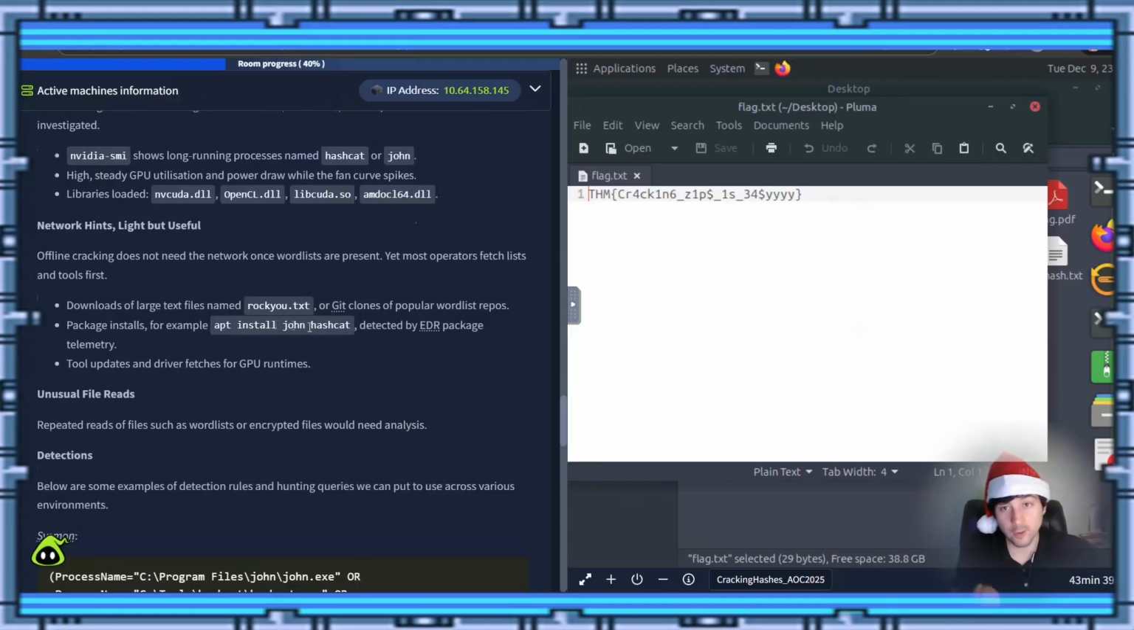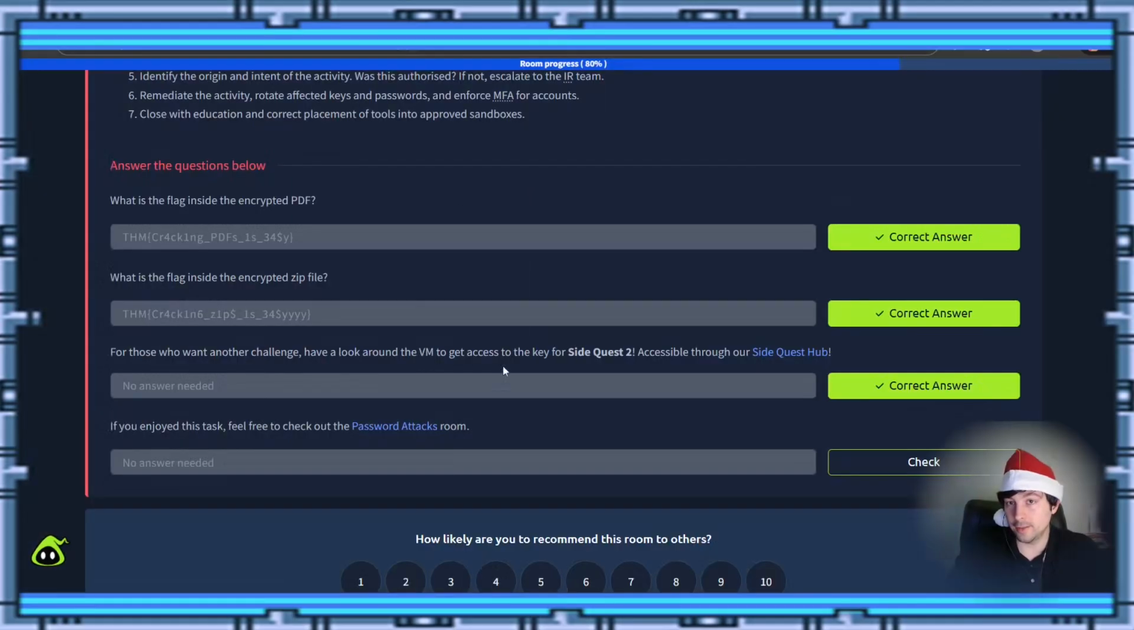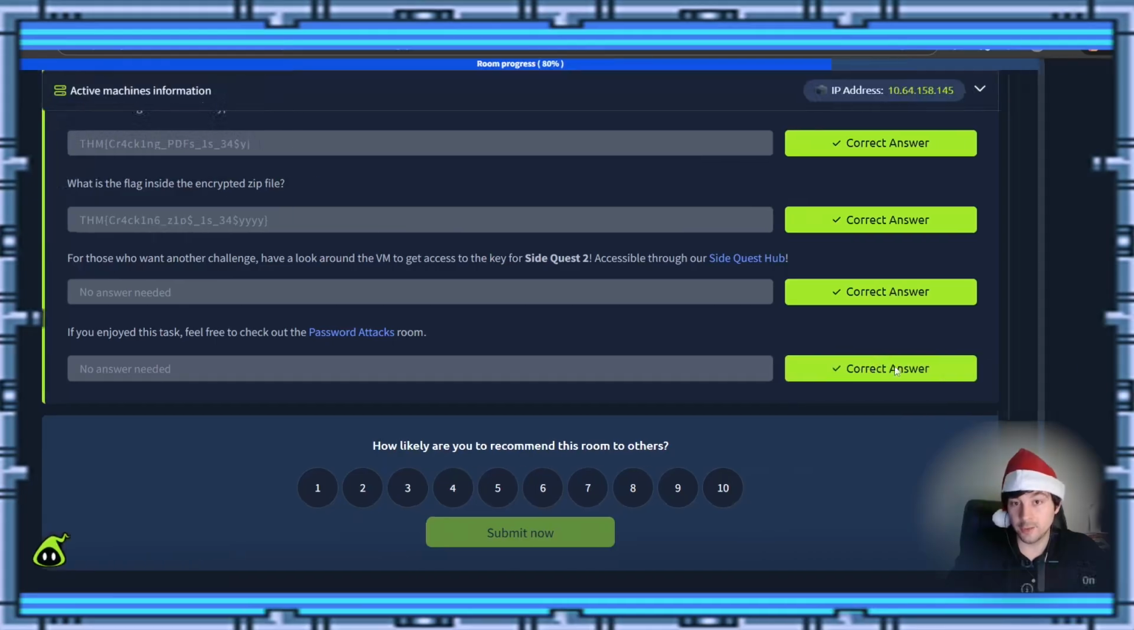Network traffic. So if you see people pulling down repositories of giant wordlists, or if you just see a normal user running something like John or Hashcat, which are just password crackers, they shouldn't be doing that. So that should be detected by EDR. With that all being said, let's come on down to the very end of this and we will click check to finish this up.